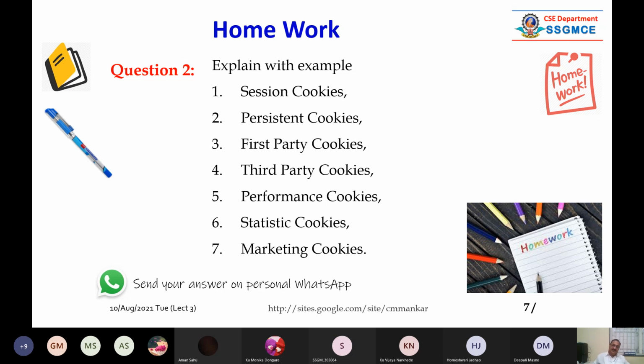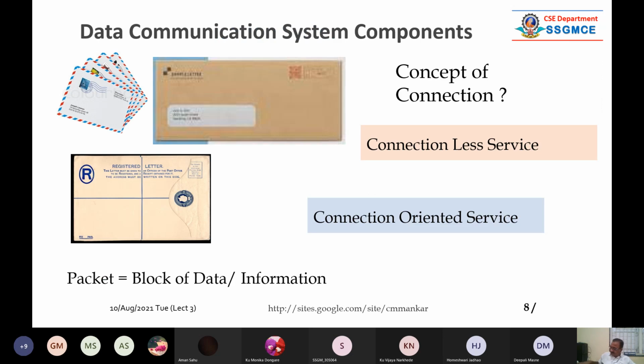So you try to go through it. I hope that you have taken the screenshot. So I will go ahead. So friends, so today I will just, before going to the actual protocols, like many types of protocols are there.